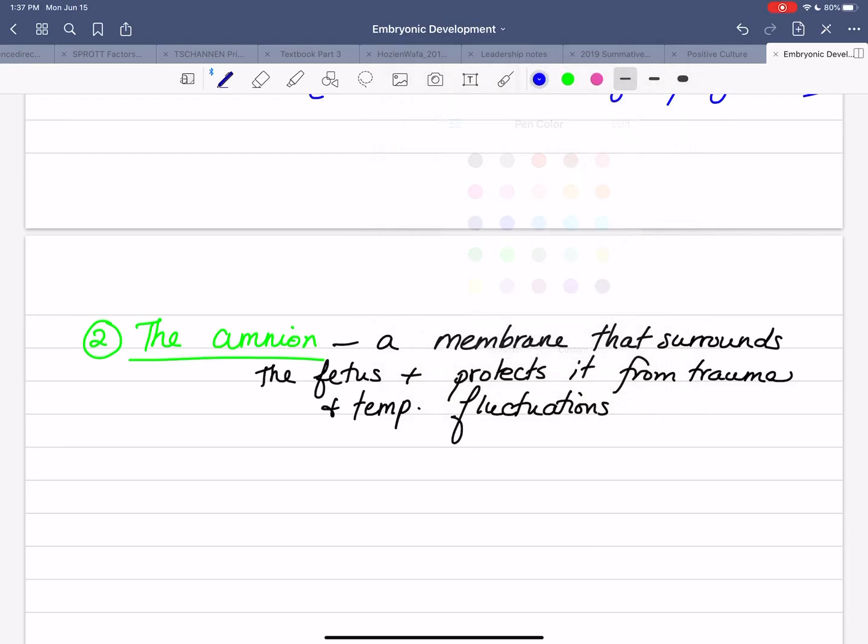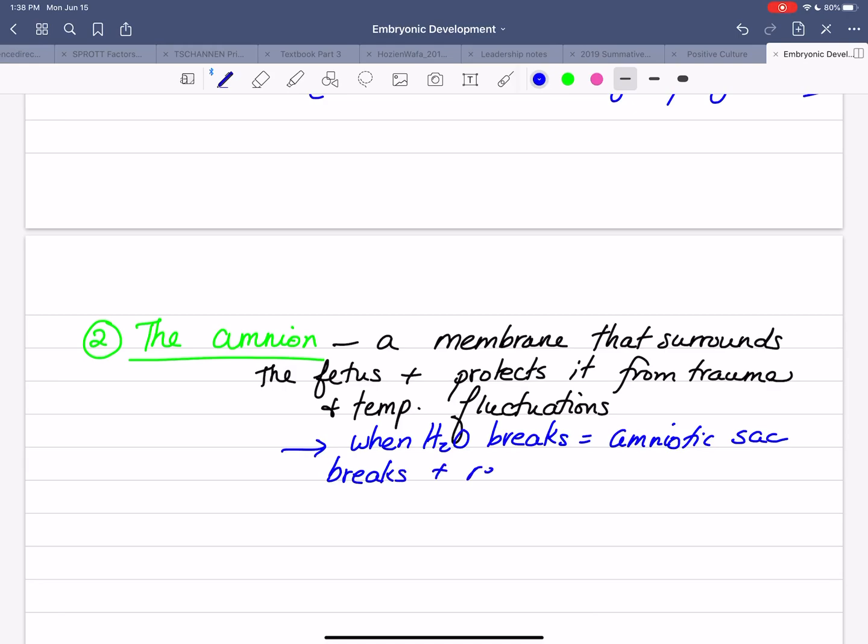When people say that their water breaks, it is the amniotic sac that breaks and releases that amniotic fluid. Okay, so that's what that amniotic sac does.